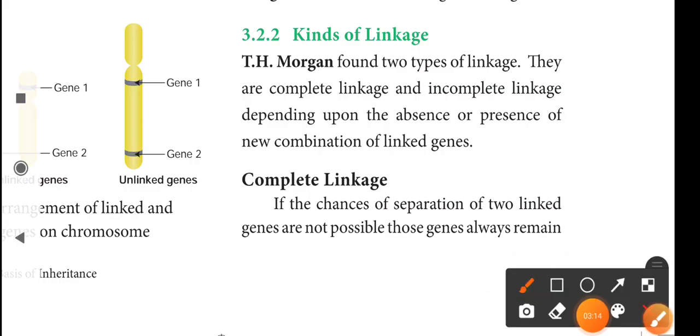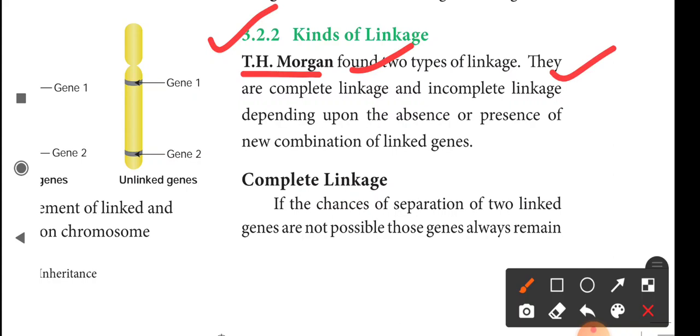Next we move to 3.2.2 kinds of linkage. T.H. Morgan found two types of linkage. Who? T.H. Morgan found two types of linkage. They are complete linkage and incomplete linkage. What are the two types of linkage, ma? Complete linkage and incomplete linkage.